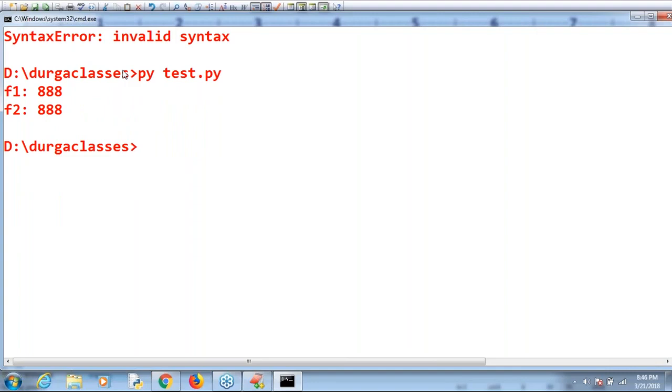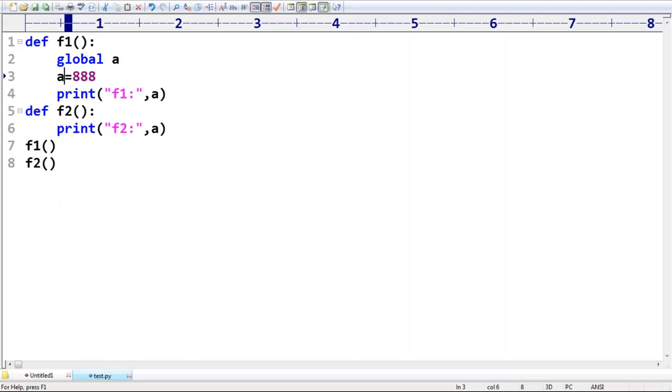Okay, make sure, sir. Inside the function, if you want to declare a global variable, then the keyword required is nothing but global. Sir, if a local variable and a global variable have the same name, and I don't want the local copy, I want the global copy only, then happily you can go for the global keyword. Are you getting? So inside a function, is it possible to declare global variables or not?